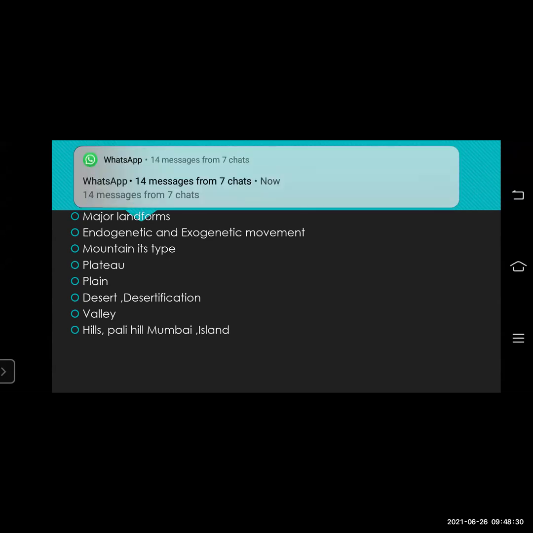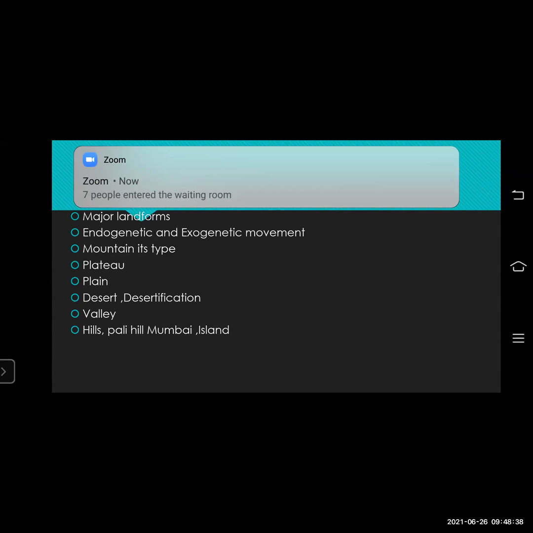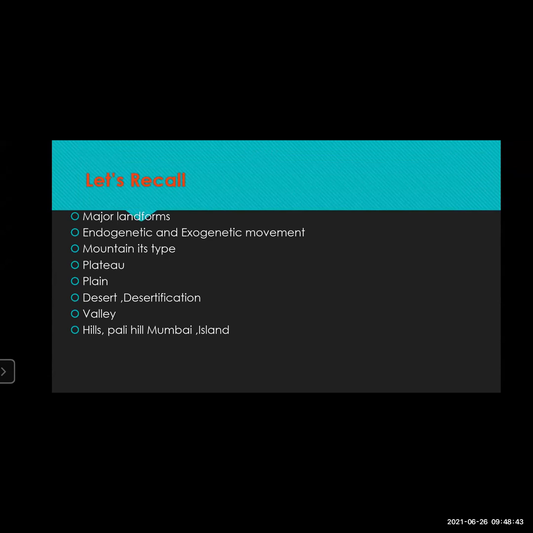The process, as well as we have seen the landforms which are created by the exogenetic movement, that is the external forces. We have seen how the mountains are created by the movement of tectonic plates, and how the fold mountain is created, how the block mountain is created, as well as we have seen how the mountains are created due to the volcanic eruption. So these things we have seen yesterday.